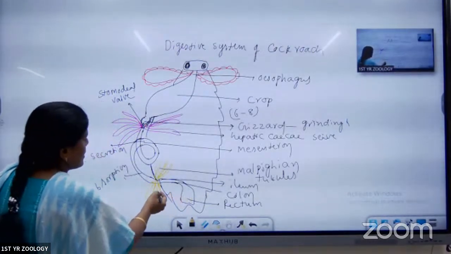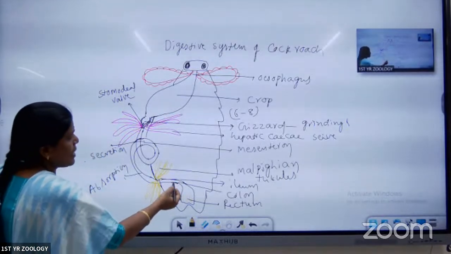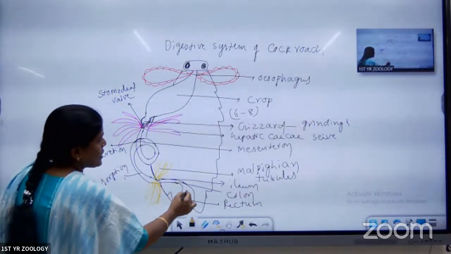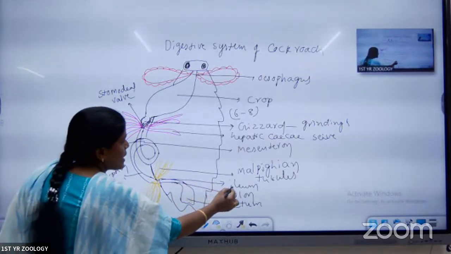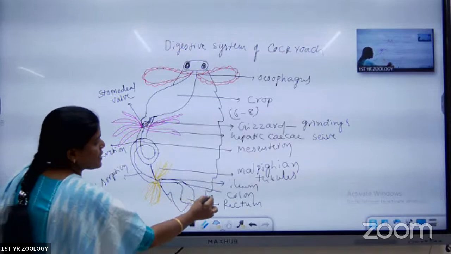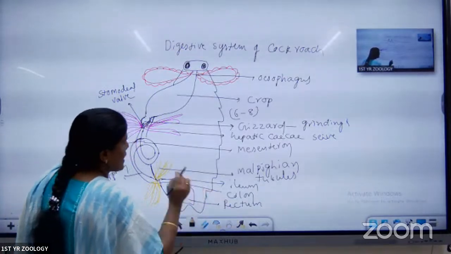Absorption. Next is the hindgut. The hindgut has three parts. The first part is called the ileum, the second part is called the colon, and the third part is called the rectum.